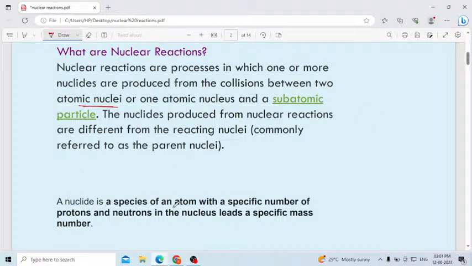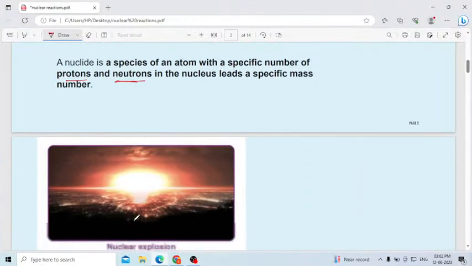Nuclide is a species of an atom with a specific number of protons and neutrons. Once the nuclei of atoms collide, then we will get a new atom. That new atom contains a different number of protons and neutrons in the nucleus, leading to a specific mass number. This I will explain in detail.